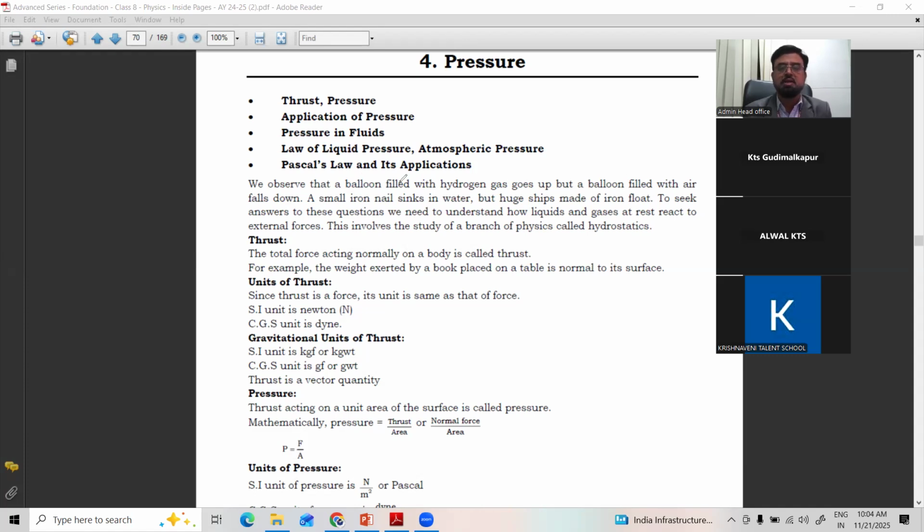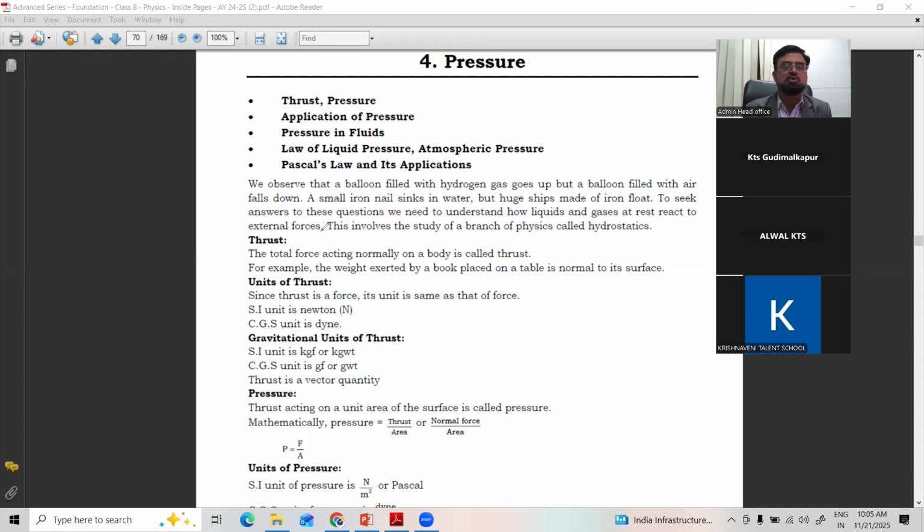Here, a simple explanation is given. We observe that a balloon filled with hydrogen gas goes up, but a balloon filled with air falls down. A small iron nail sinks in water. A huge ship made of iron floats. Observe the difference.